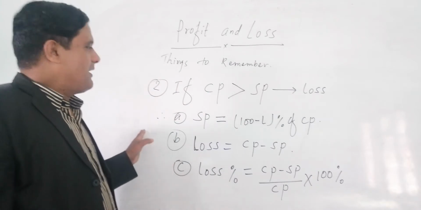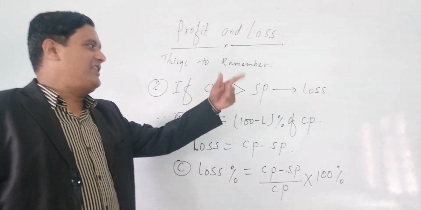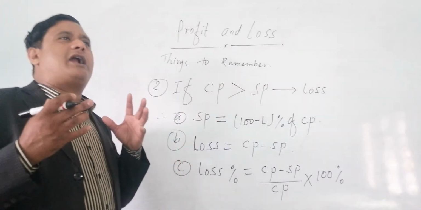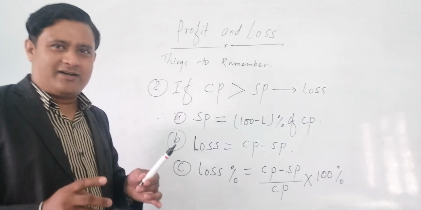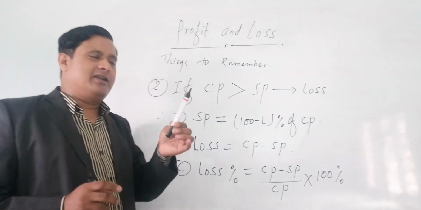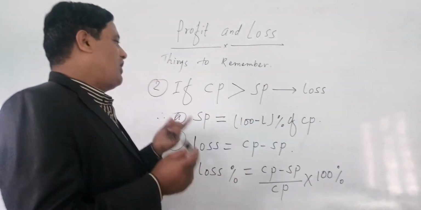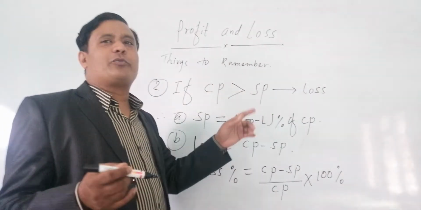If the cost price is greater than the selling price, for example, a person bought a marker for rupees 40, this is the cost price, and sold it for rupees 30.